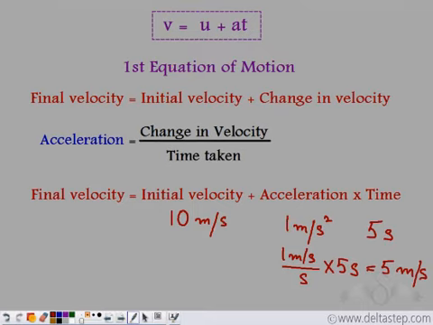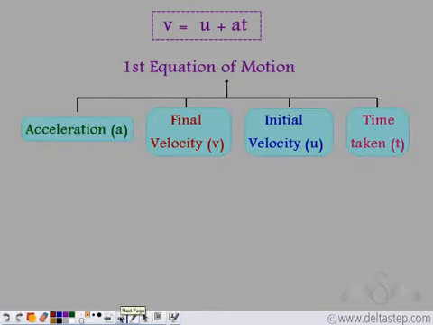Note that we cannot do it if the acceleration is not constant, because then for each time period or each instant in time we'll have different accelerations. So we cannot multiply a single acceleration to the entire time taken. So the first equation of motion relates acceleration, final velocity, initial velocity, and time taken. Given any three of these terms, we can find the fourth one using this first equation of motion.